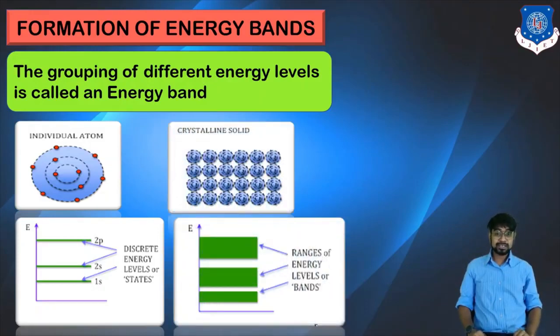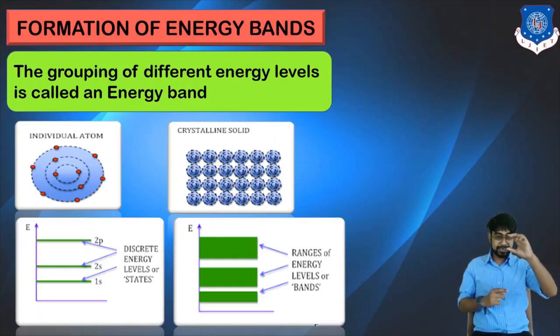But when we consider a crystalline solid of metals, there are multiple atoms together, side by side, and each would have its energy levels. Now each and every energy level of all the atoms is bundled together, and you can see that there is a range of energy levels, or you can also say a collective band of energy levels. This is how we get the energy band. For an individual atom, we have single energy levels where the electrons reside, but in a crystalline solid it would be the collective band.